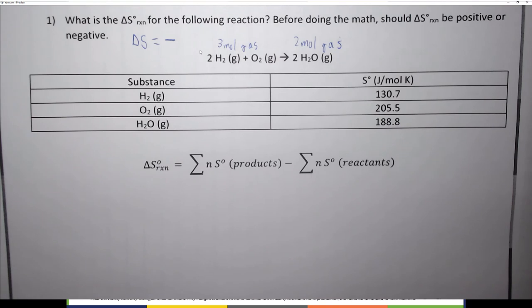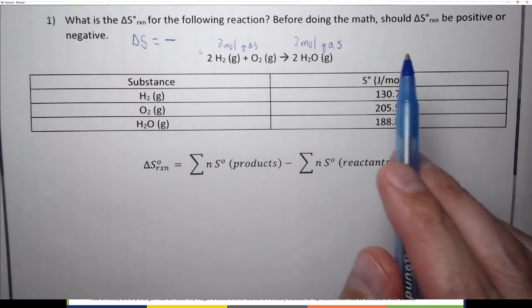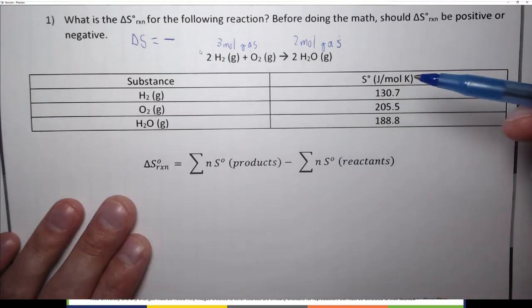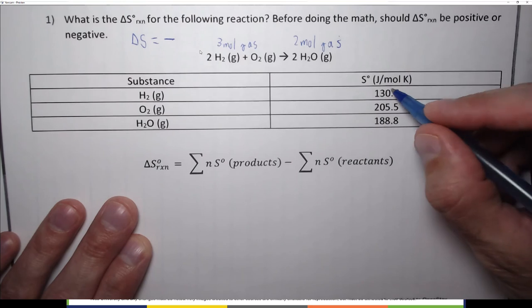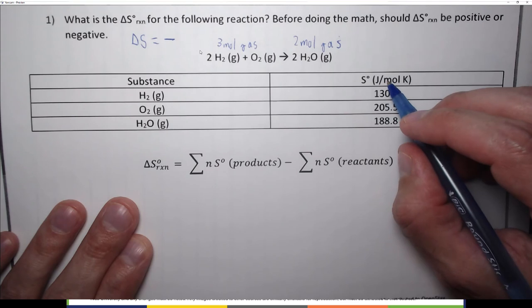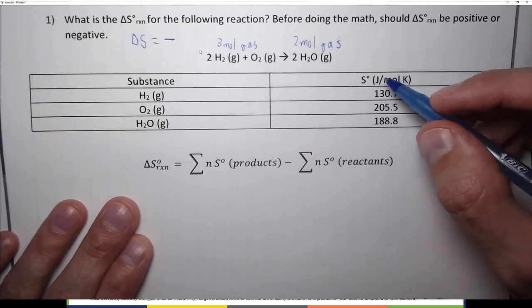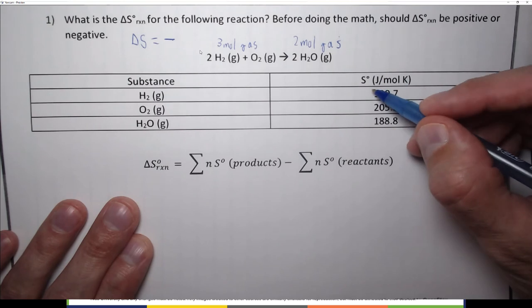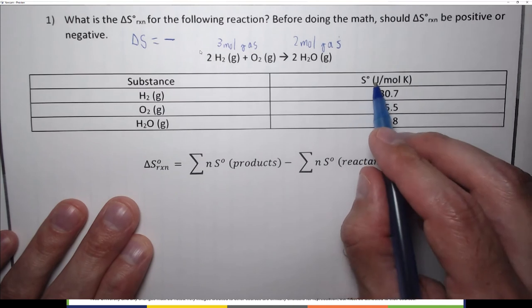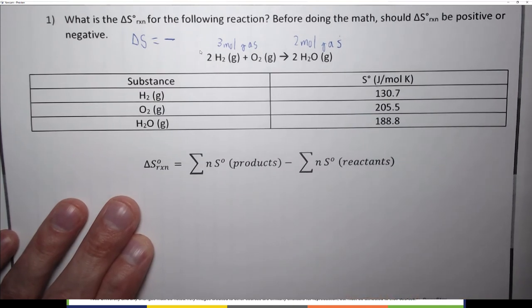Sometimes reactions behave differently when they're not in standard states, which we'll talk about later in the chapter, but it wouldn't apply to a question like this. So these in joules per mole K are given in terms of their standard states, and you can tell because there's the naught sign here. The other thing to note here is that entropies are given in joules per mole K. Enthalpies, which we learned about, delta H's before, those are given in kilojoules per mole. So always remember that, because we're going to use equations in a little while that can contain both H's and S's, that S's are in joules and H's are in kilojoules on standard tables.